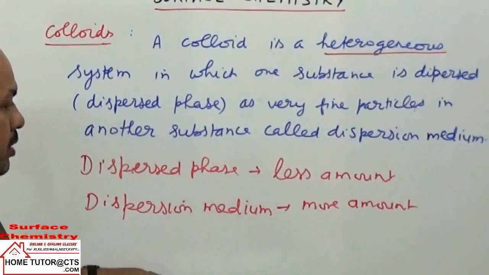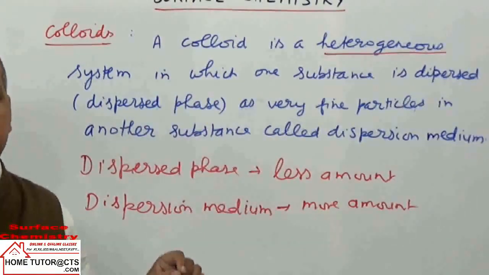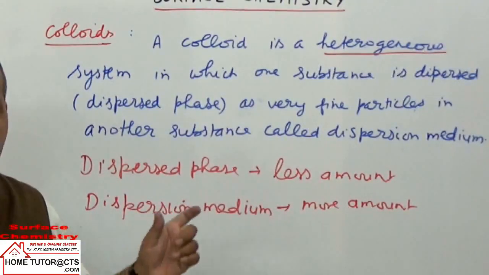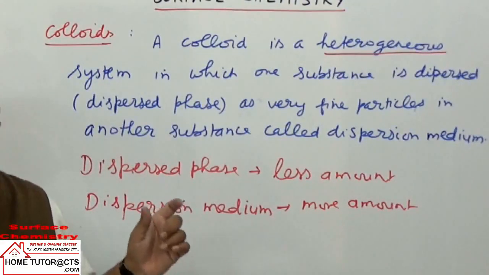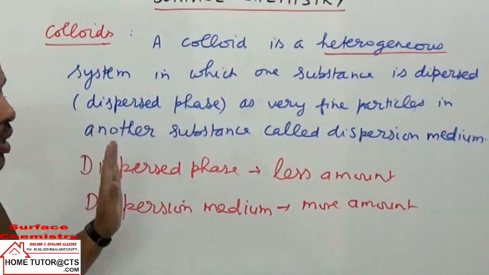In this portion, questions commonly come on the difference between lyophilic and lyophobic sols, and on the properties of colloidal mixtures, especially electrical properties.